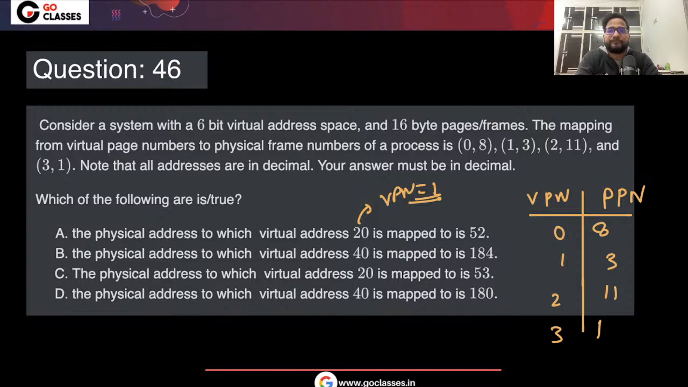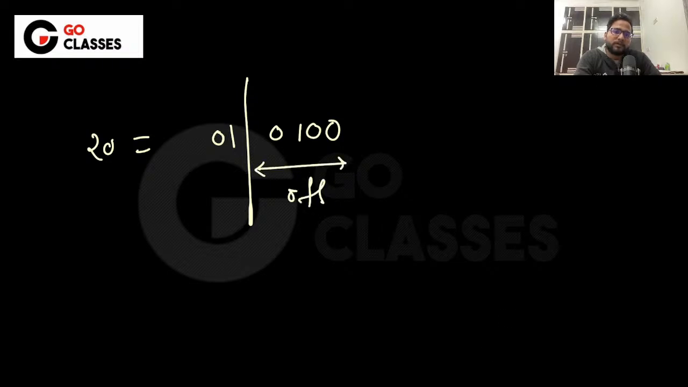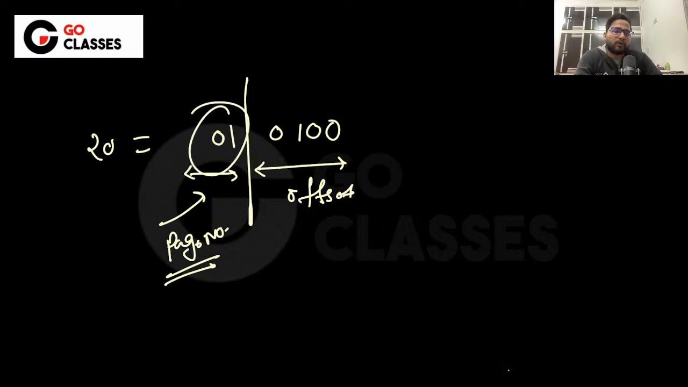See, 20 is 0 1 0 1 0 0, right? So you will say that okay, 6 bit is the total virtual address, 4 bit is basically the offset, and this is the page number. So the page number is anyway 1, and we also got 1 using decimal. Using binary, you can also say it is 1.